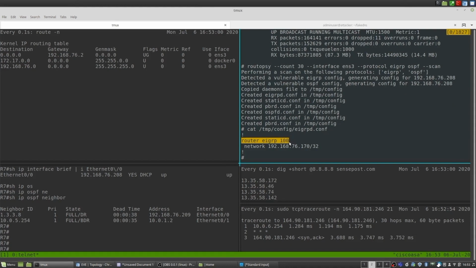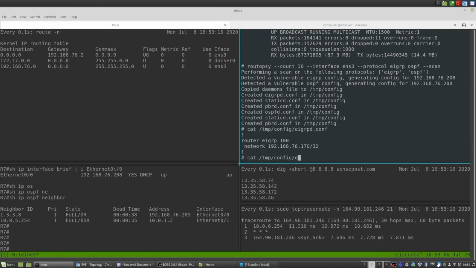So you can see we've parsed the autonomous system number 100, and we've included that into our config, router EIGRP 100. Other than that, in our network statement is our interface IP address that we showed initially. All this is doing is ensuring that we're only sending these hello packets out of our specific interface, only our one interface and not a bunch of other ones. So it's pretty simple.